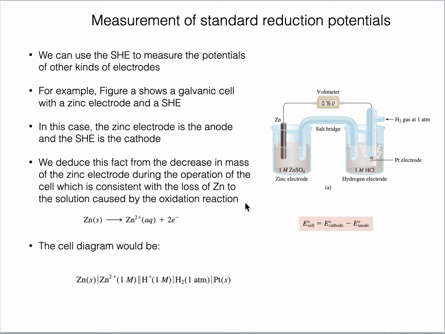So what I was saying is that because of the decrease in mass, we could guess that oxidation is taking place here. So that's why we have placed zinc on this side. This side is the anode and this side is the cathode. So now in the presence of zinc, what will happen? The SHE will behave as cathode. Reduction will happen here.